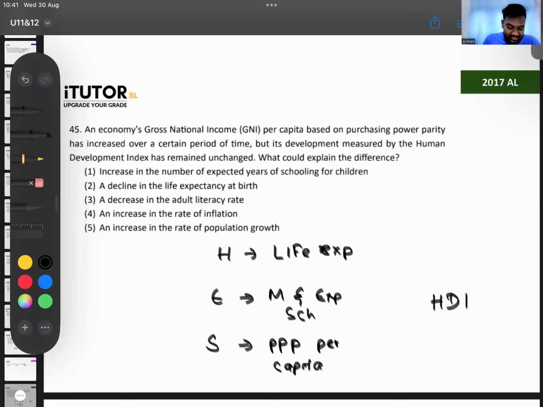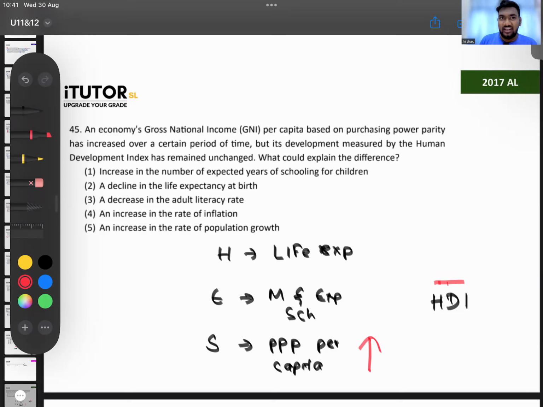Okay. Now understand the question properly. They are saying the country's GNI per capita on purchasing power parity has increased. This has increased, and that means standard of living has gone up. But its development measured by the Human Development Index remains unchanged. How, guys? Now, this is where you use your common sense. How come, even though standard of living, purchasing power parity per capita GNI went up, the Human Development Index remained unchanged?